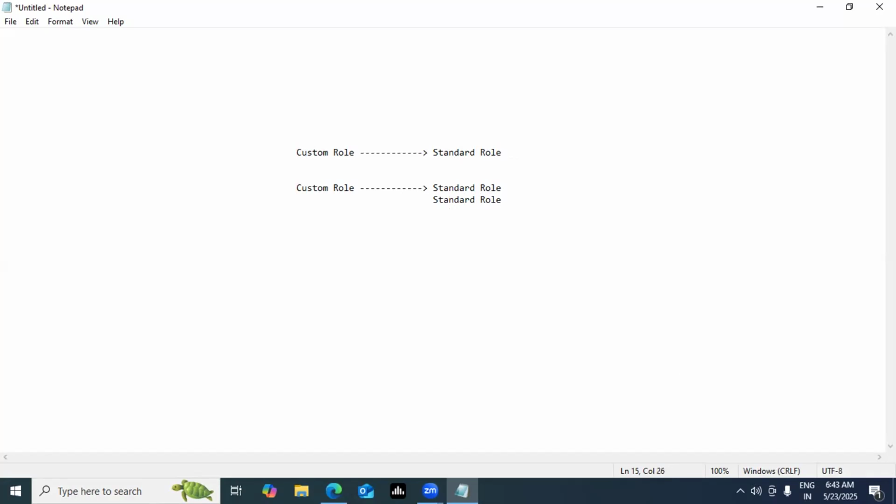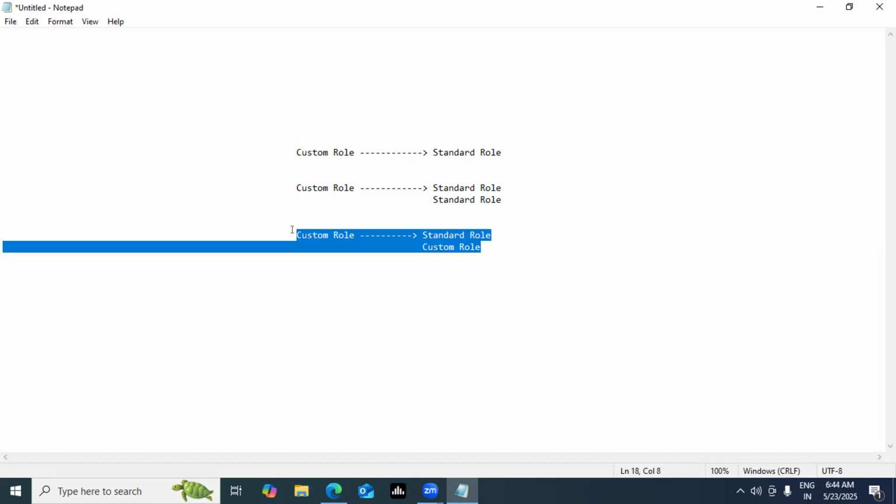Do remember this thing. Even a custom role can be created out of one or more standard roles plus another custom role. That's also possible. This is nothing but different types of permutation and combination which I'm writing in front of you. Let's say I created one custom role, and there's one standard role. What Praful can do is combine one custom role and one standard role to create a new custom role out of it. That's also possible. Not only one, guys, this can be multiple. No limitation for it.